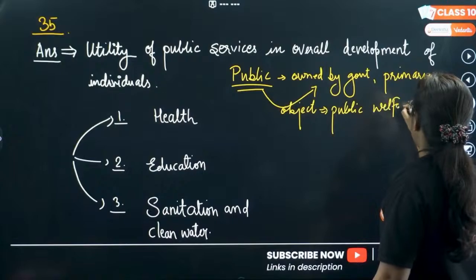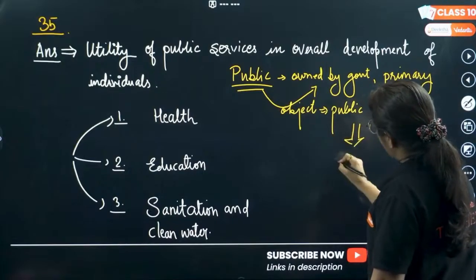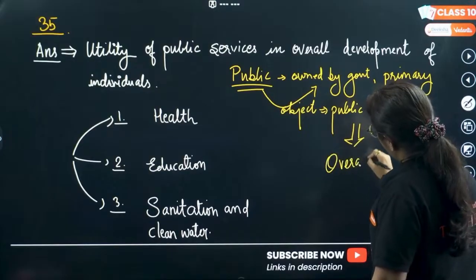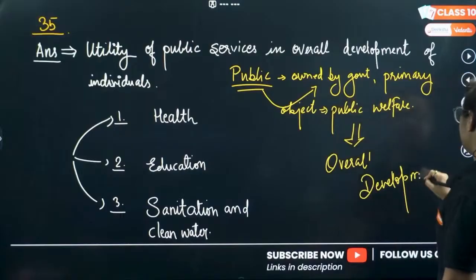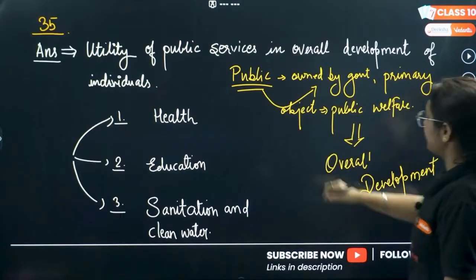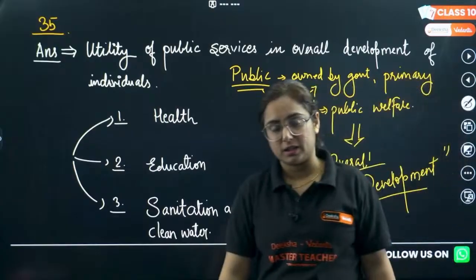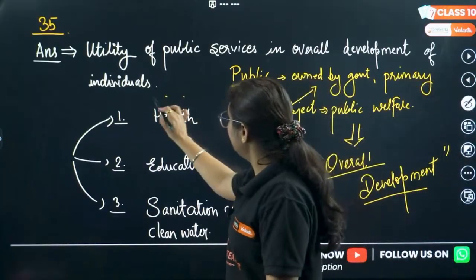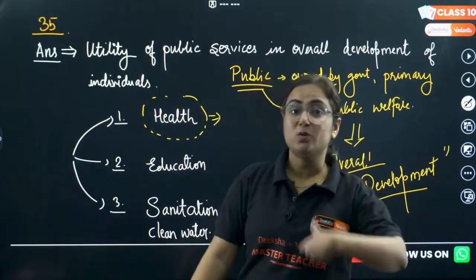It is public welfare. But now, how is it responsible for the overall development of a nation? So now what we can do, divide it into chunks, like write a point related to health.